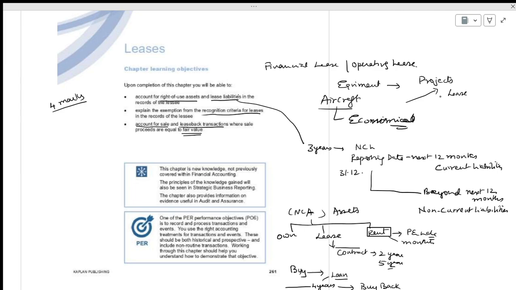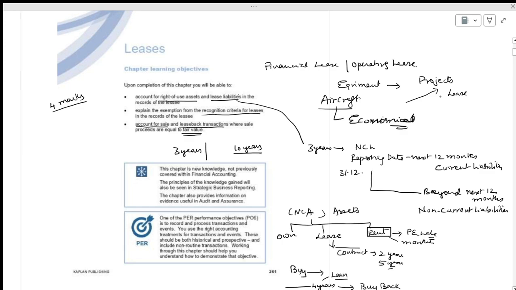The condition is that you are going to replace the asset, and after the 4 years you will return the asset. After your requirements are fulfilled, you don't want to take that much burden. Another thing: the life of the asset will be 10 years, but you want this asset only for 3 years.